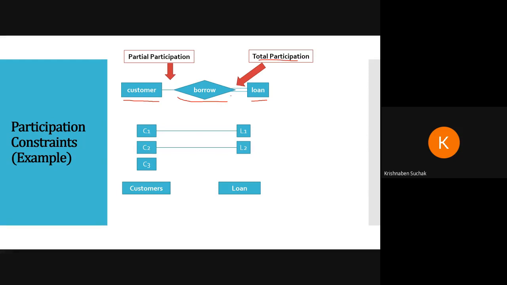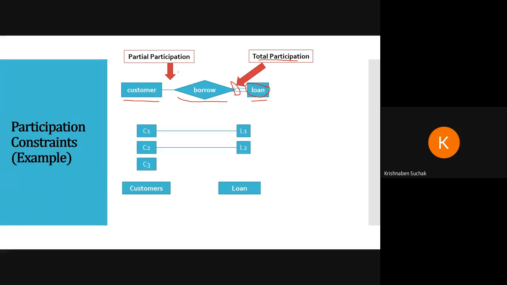Loan will be borrowed by customer. Okay, it is compulsory that if there is loan, that means someone has borrowed it. It is compulsory, right? So that is total participation, which we are denoting with two lines, double lines, you can say.